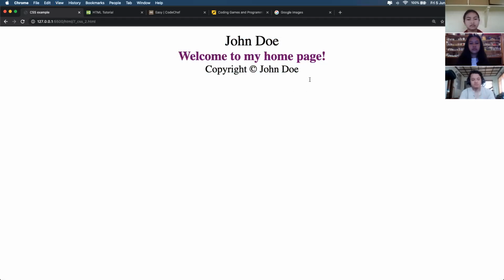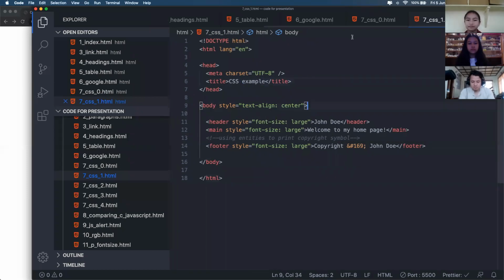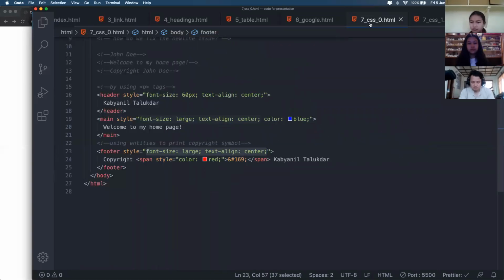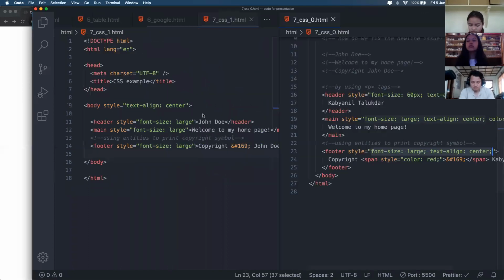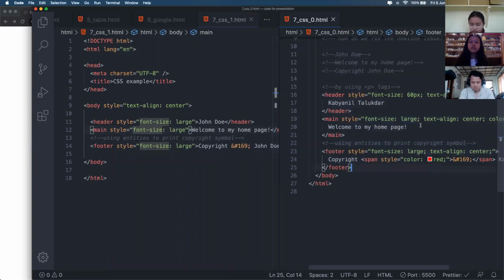As you can see, the page looks similar to the previous one, but this has quite a few differences in the HTML, in the actual programming we did here. So here you can see, I'll just show these two at the same time. This is the current one that we're showing here, and the previous one right here on the right.